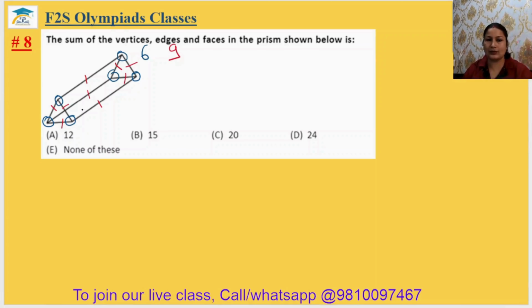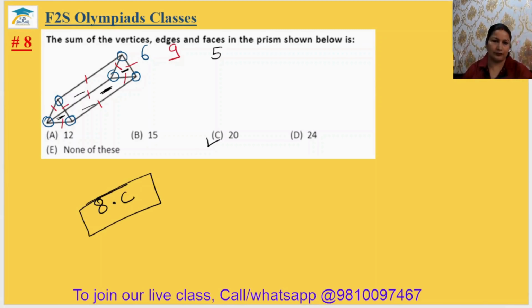So you can see this one side face, two side. 2, 1 is at the bottom. 3, 1 right side, 1 left side. Okay? So total 5 faces are there. So there is 20. 6 plus 9 plus 5 will be 20. Eighth answer will be option C.